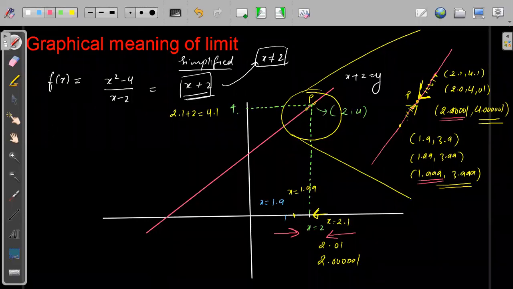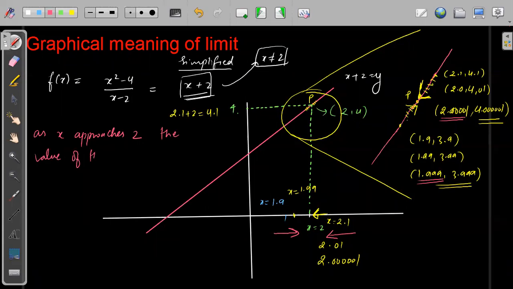So what we can write is: as x approaches 2, the value of the function approaches 4.